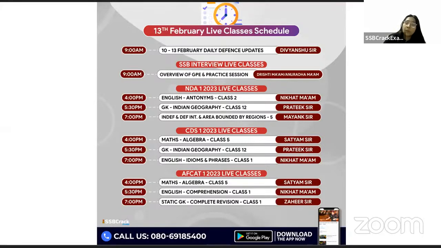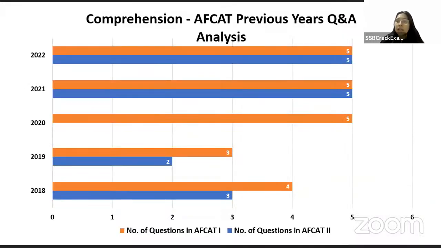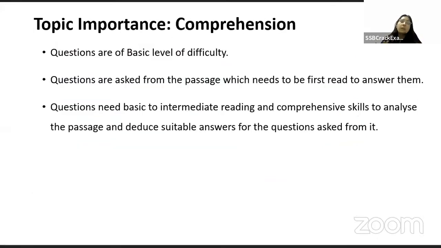And now let's move on to the topic itself, which is comprehension. When we talk about the previous year analysis, all of you can see that students have been persistently getting 5 questions since 2020. Before that you were getting around 3 to 4 questions, but now it has become pretty stable, five questions have been coming. When I talk about topic importance, the questions that come in FCAT are pretty easy. The level is usually basic to medium, but basic level is what you get. Difficult questions do not come at all.